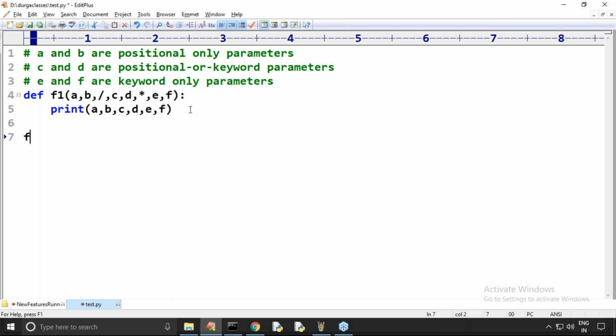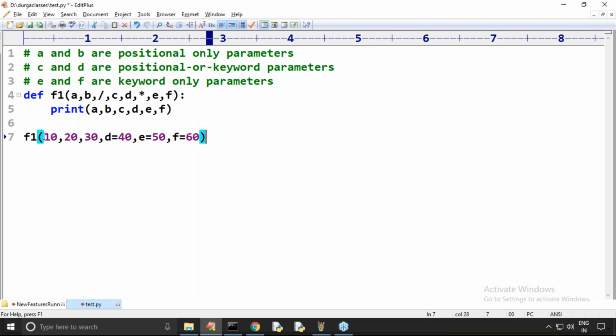Now I'm trying to call f1 of 10 comma 20 comma 30, d is equal to 40, e is equal to 50, f is equal to 60. Please confirm, is it valid or not?